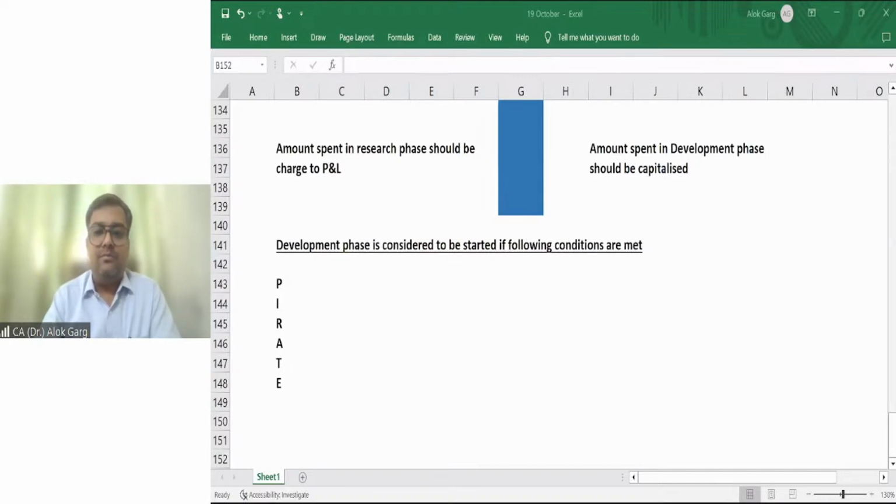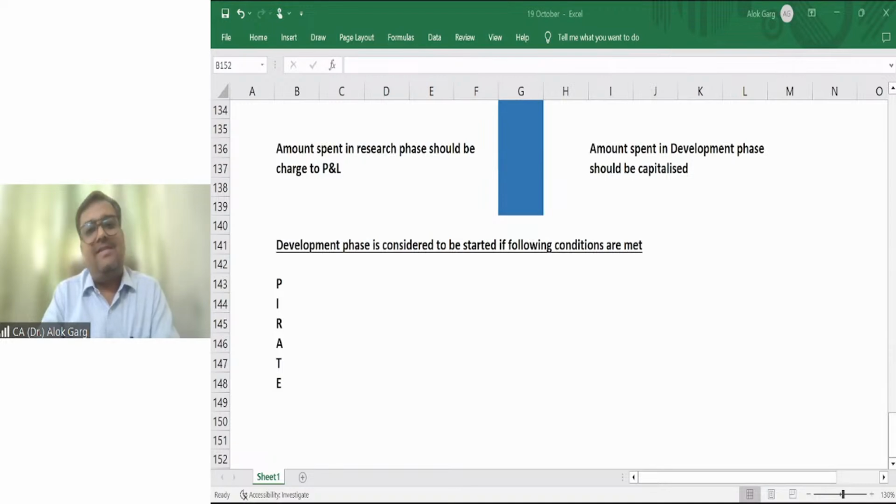Samudri Daku is known as pirate, right? Sea robbers are known as pirates. So to remember these conditions, please remember the word pirate.